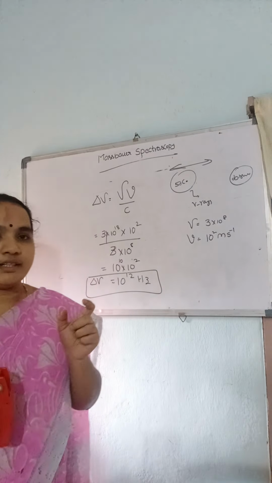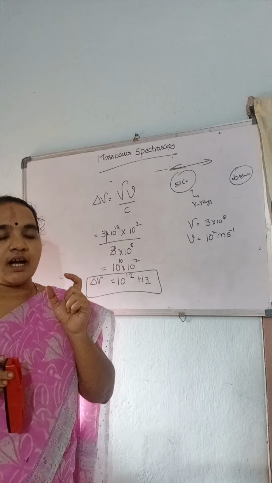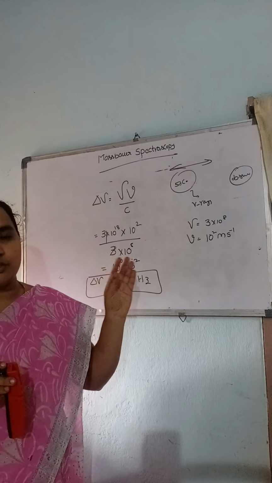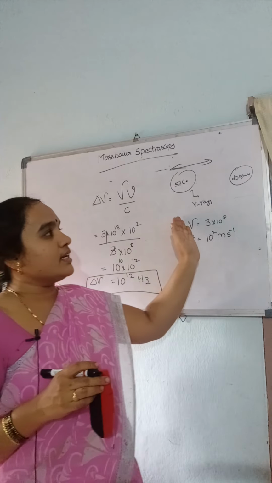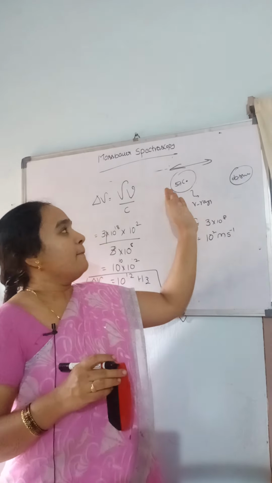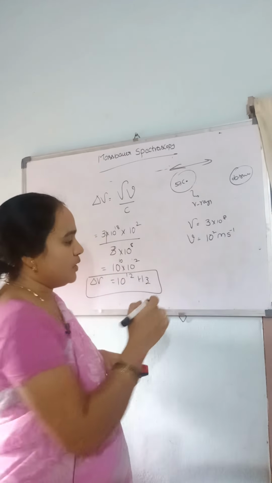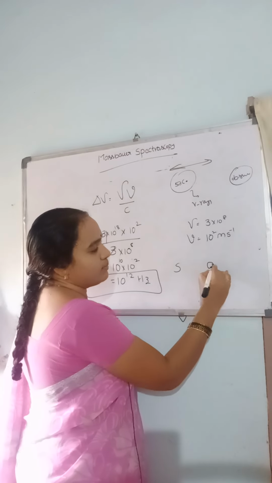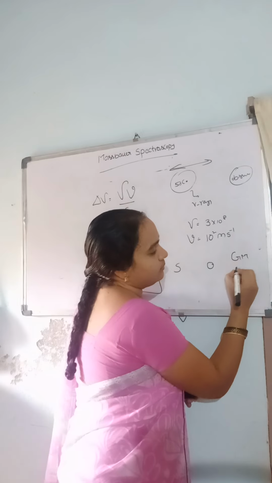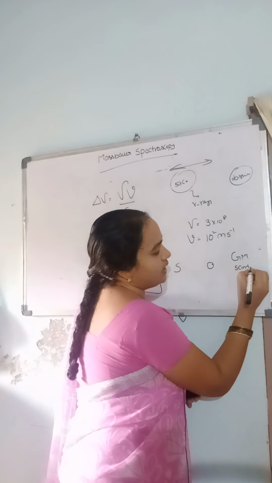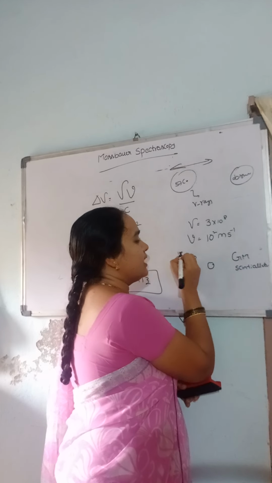So we can define Mossbauer spectroscopy simply as the reabsorption of gamma rays emitted from the source. How can these gamma rays be absorbed? By moving the source with respect to the observer. Here is the source, here is the observer, and here we place the GM counter or scintillation counter. For example, 100 gamma rays are emitted.